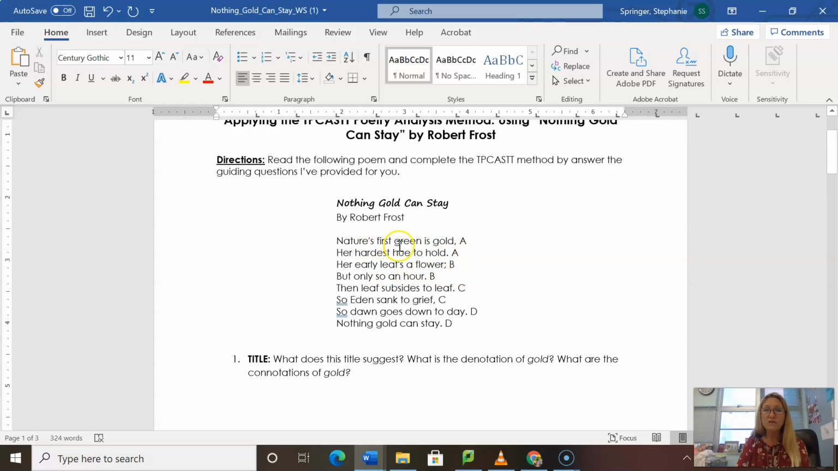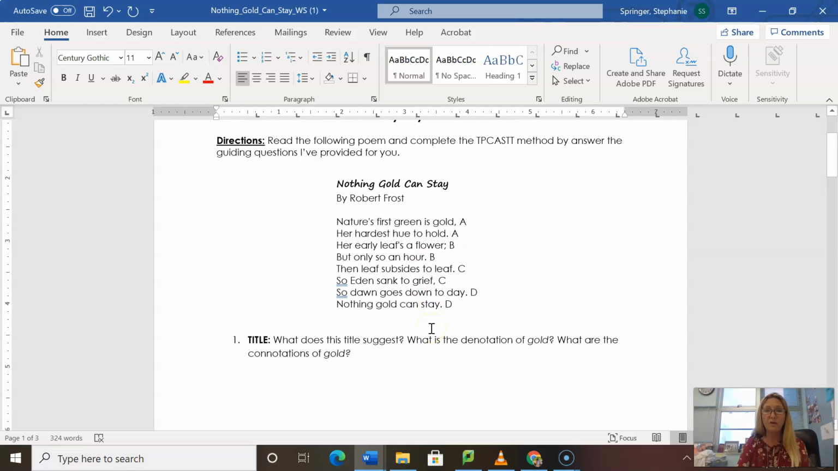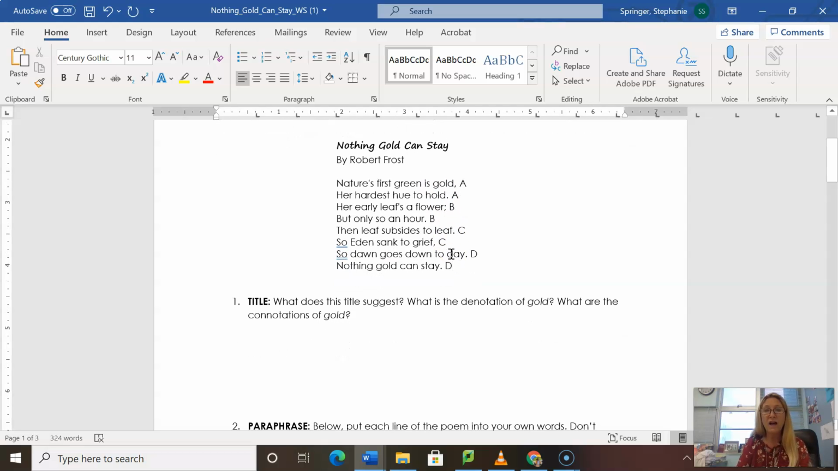Nature's first green is gold. I want to talk about this a little bit too, but when we go down to Nothing Gold Can Stay, if we look at the title, nothing pure, nothing precious can stay. And why is that? All right, so that's what we have to figure out when we go through. What we are going to do is look at how the literary elements, the literary devices, help to create the theme of the poem.